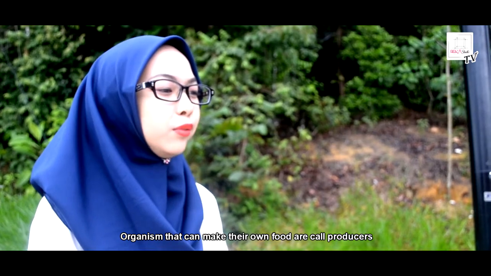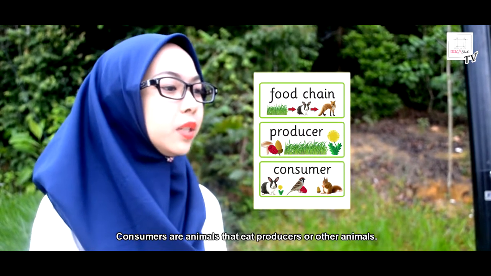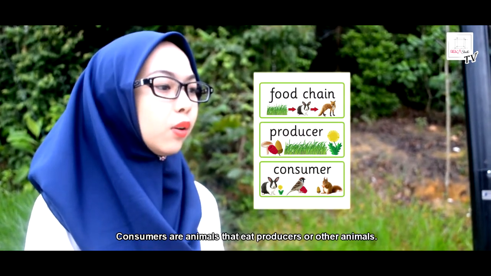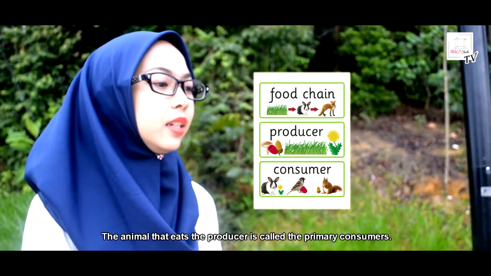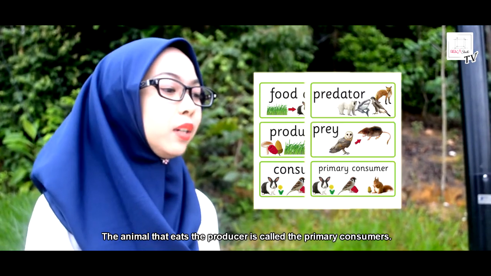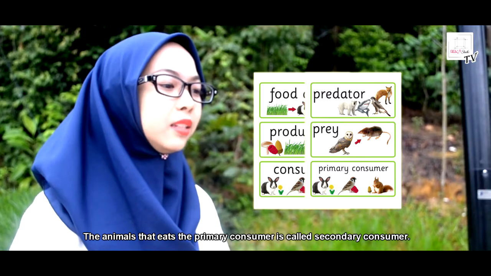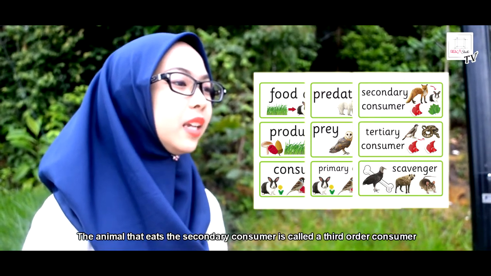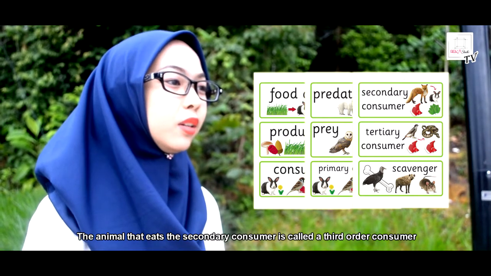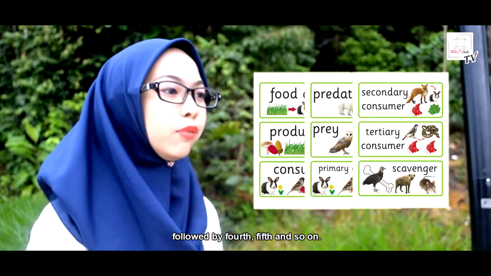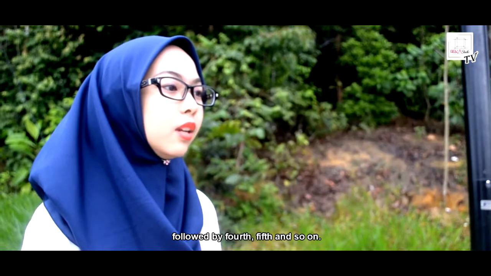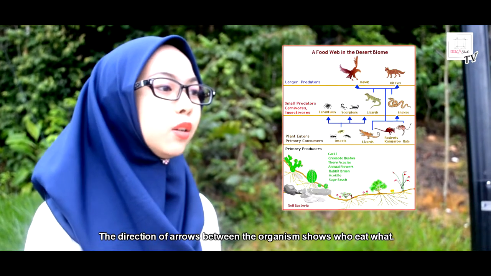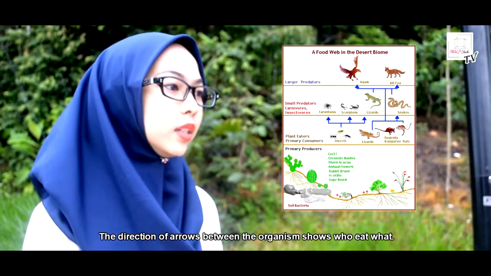Organisms that can make their own food are called producers. Consumers are animals that eat producers or other animals. The animal that eats the producer is called the primary consumer. The animal that eats the primary consumer is called a secondary consumer. The animal that eats the secondary consumer is called a third order consumer, followed by fourth, fifth, and so on. The direction of arrows between the organisms shows who eats what.